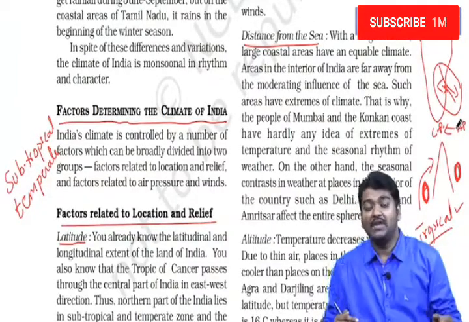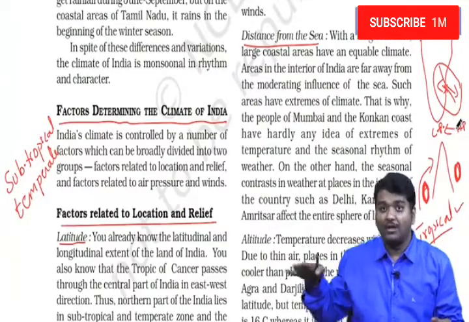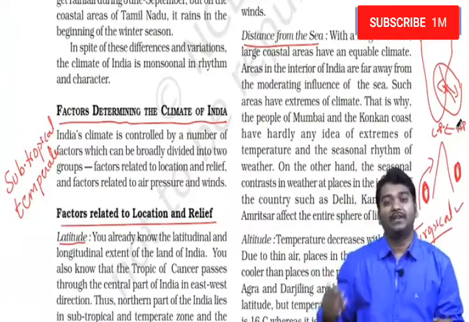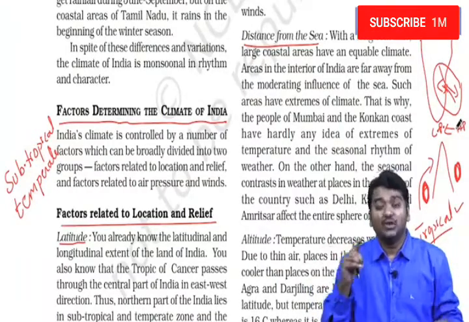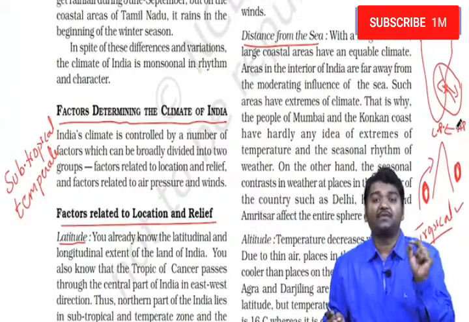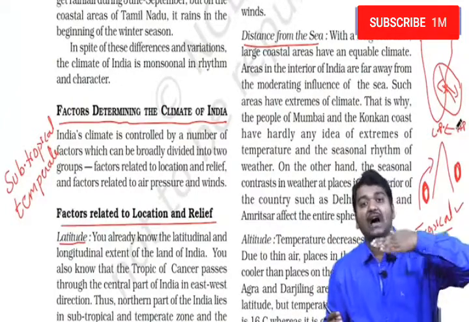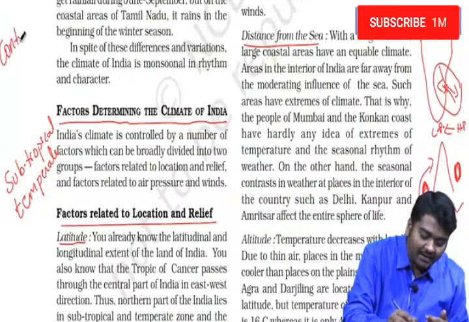Here what happens? Winds, when they are blowing from the ocean, by the time they reach Delhi, would have lost their significance. So we call this continentality. Distance from the sea means if it is away from the sea, we use the term continentality.